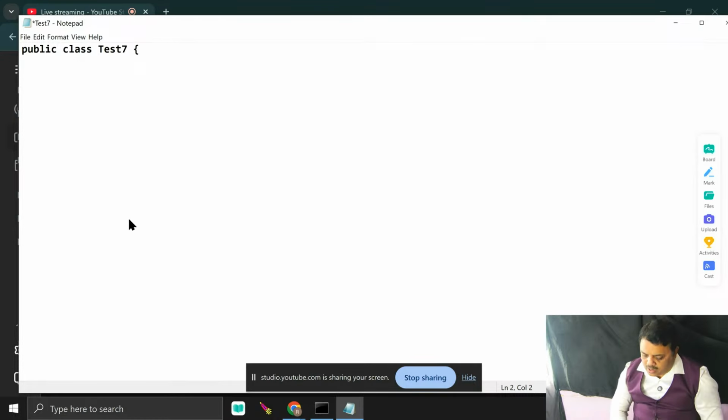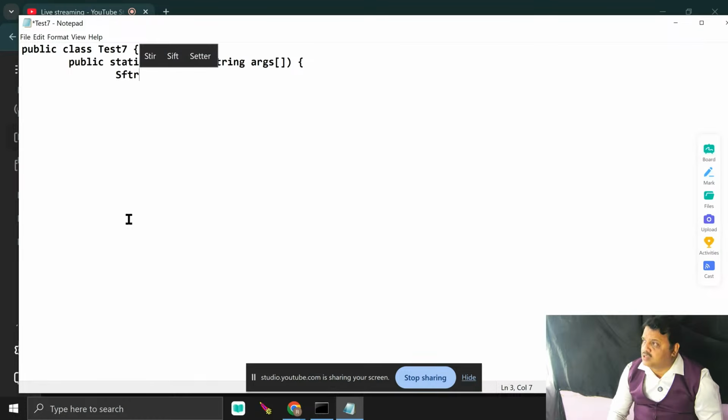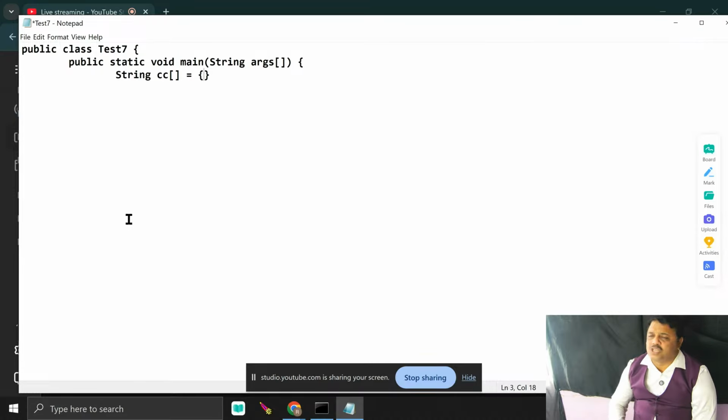What is my next job? I just write here public static void main, and write the String there. String array is equal to, you know that String is a class. This is called an array reference is equal to. I'm just using this dynamic construction and initialization of array. It is one of the popular ways.